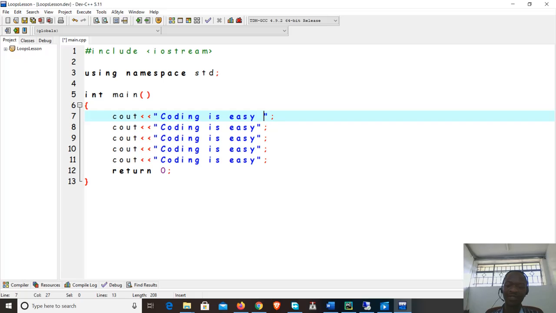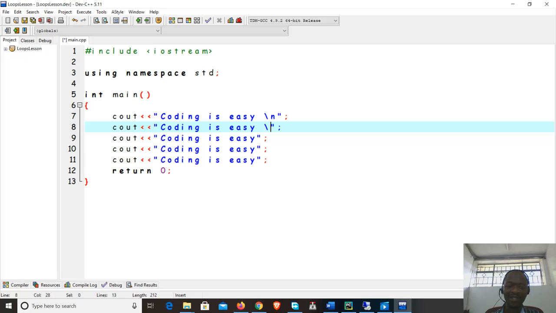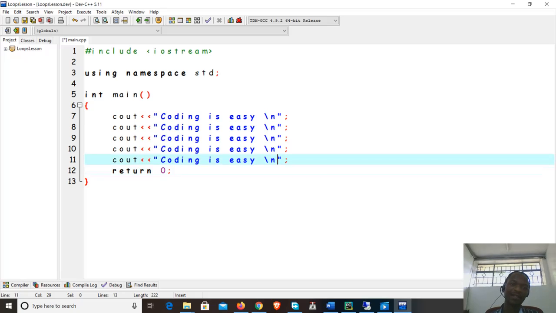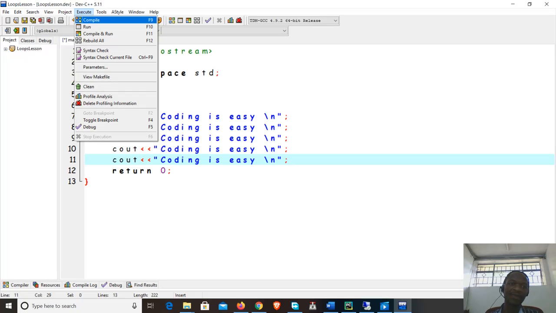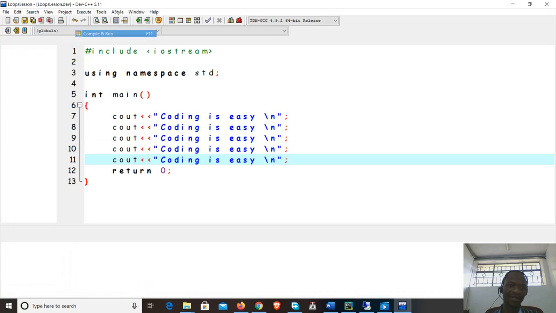Maybe I can put a \n there. I can put \n to mean go to the next line. I can do the same for the other statement here. So I say that, and I also say that. Okay, and then I can run this program here. So when I run this,